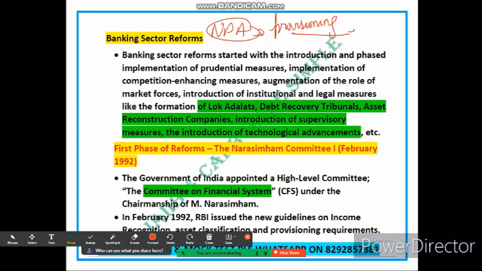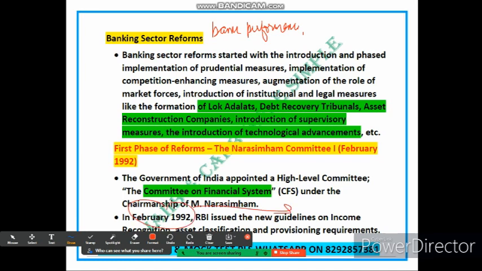Imagine a group of experts appointed by the government to examine the functioning and issues of the banking system. This committee is known as the Narsimhan Committee. It analyzes various aspects of the financial system, including the performance of banks, asset quality, and regulatory practices. Based on their findings and recommendations, the Reserve Bank of India issued new guidelines in February 1992.